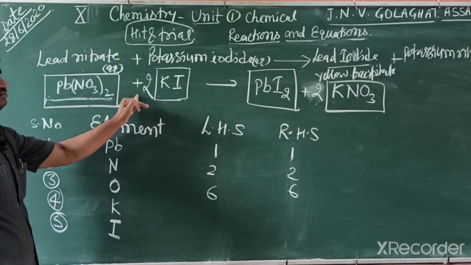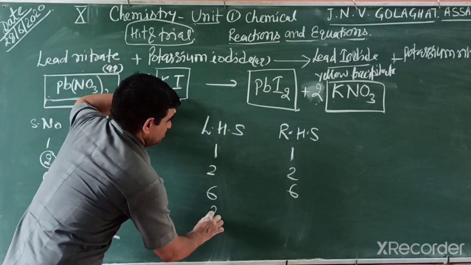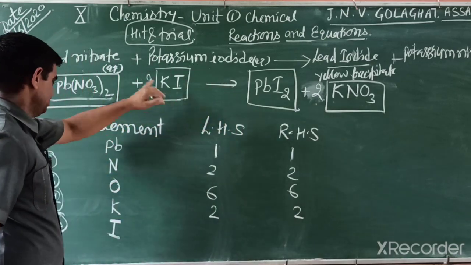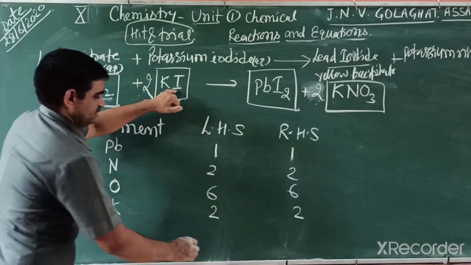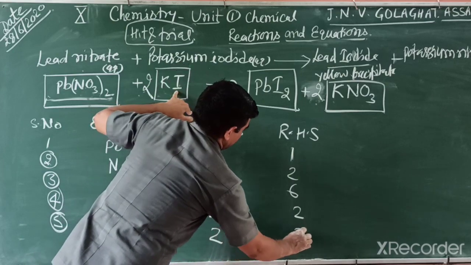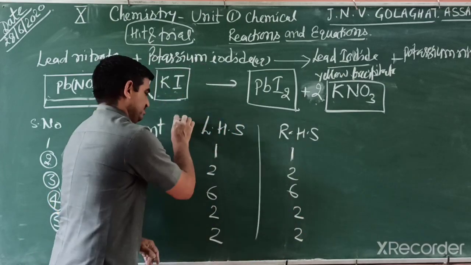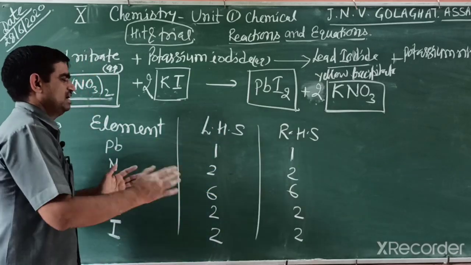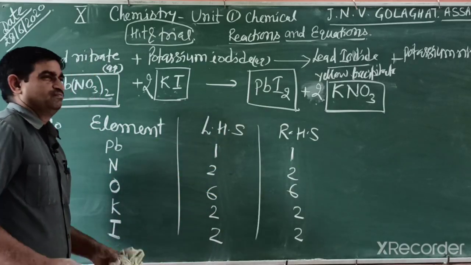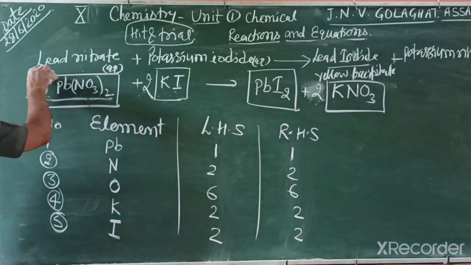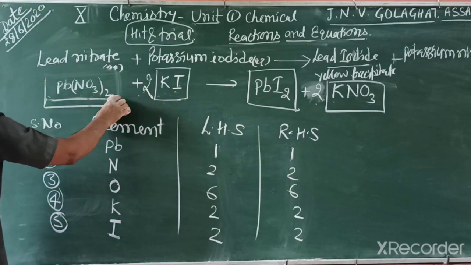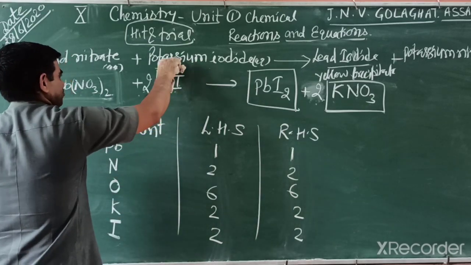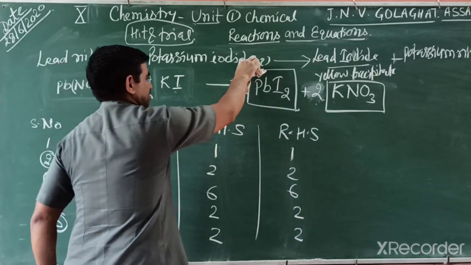Potassium: left side 2 and right side 2. Iodine: left side 2, right side 2. When we observe clearly, all the elements are equal, so this is a balanced reaction. After balancing, we remove the box. When we remove the box, this is the balanced reaction.